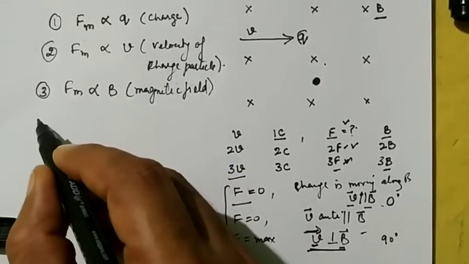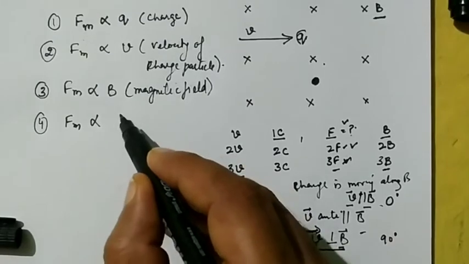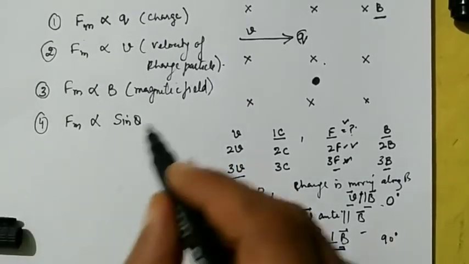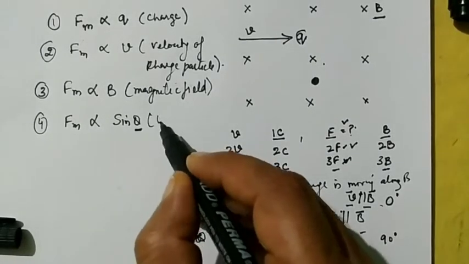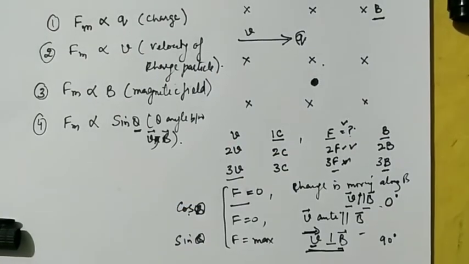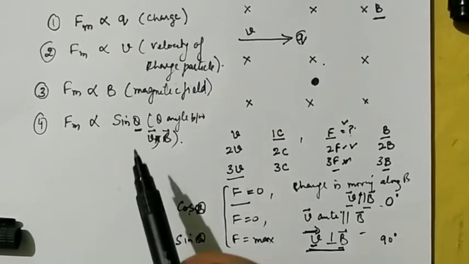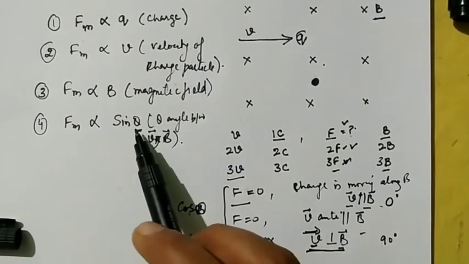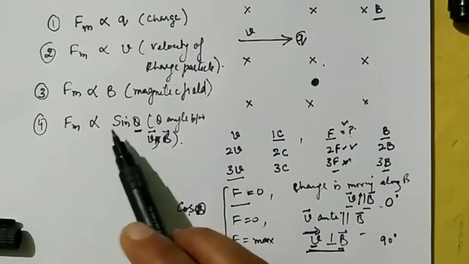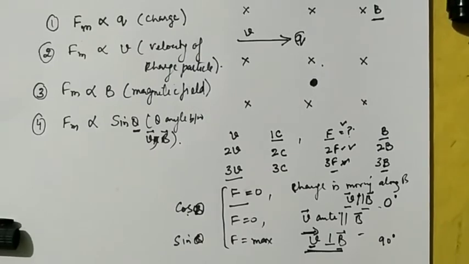So from this observation we conclude that the magnetic force is directly proportional to the sine of theta, that is the angle between the velocity and the magnetic field. See here, if sine 90 is there, it is 1, that is the maximum value. But when it is 0 degree, that is sine 0, that is 0. The force is 0. So we observed that the force experienced by the charged particle depends upon these 4 factors.